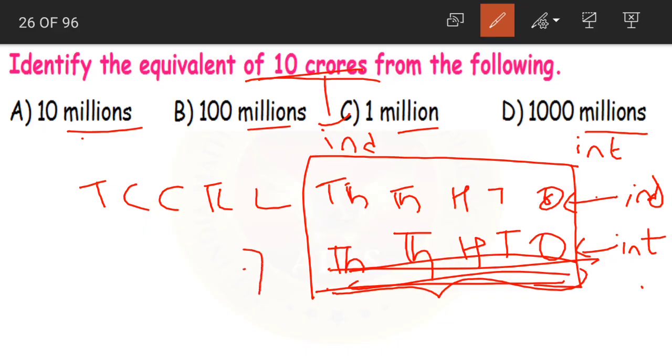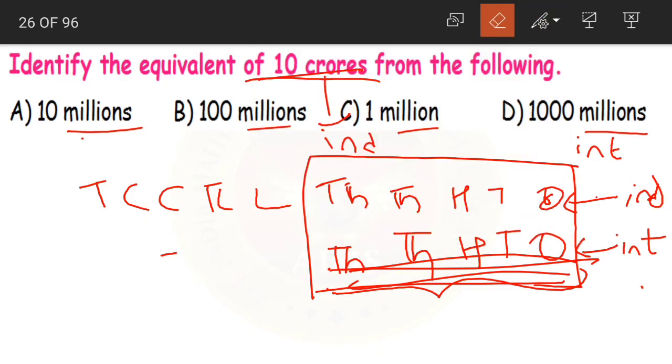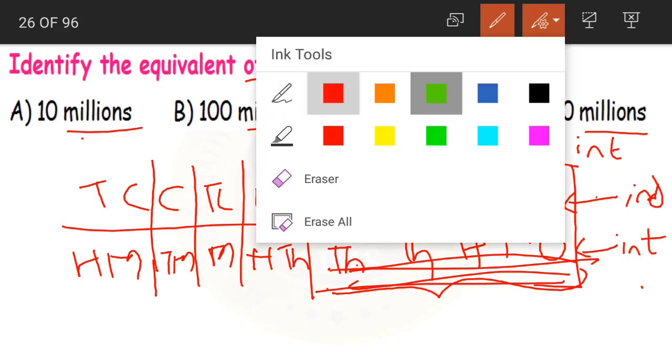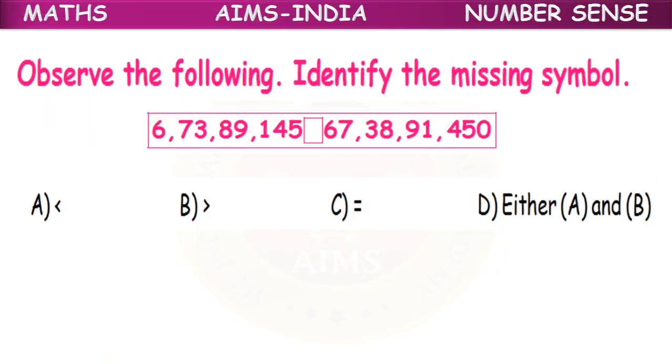So after 10,000 we have 100,000, then we have millions, then we have 10 millions. I am not writing it neatly, right? Wait a minute, let me write this neatly. Crores, 10 crores, 10 lakhs. Okay. Now after 10,000 we have 100,000, millions, 10 millions and 100 millions. Now what is the equivalent of 10 crores here? We want our 10 crores. 10 crores is equal to 100 million. So what is the correct answer? Option B, 100 millions is our correct answer. Clear, children? Coming to the next question.